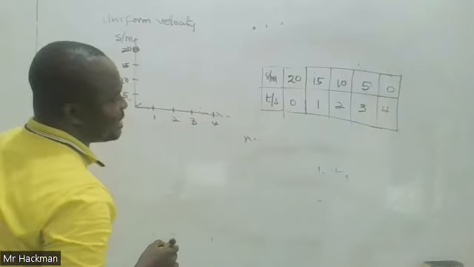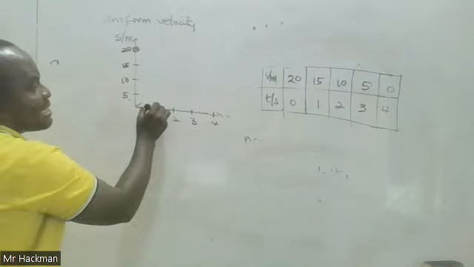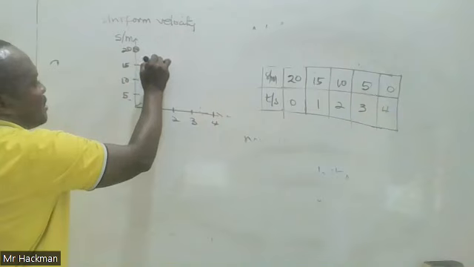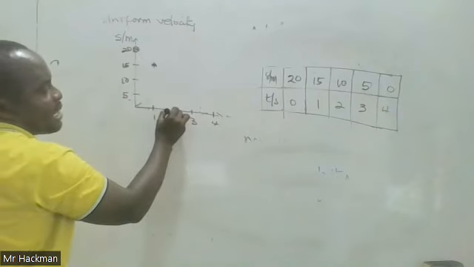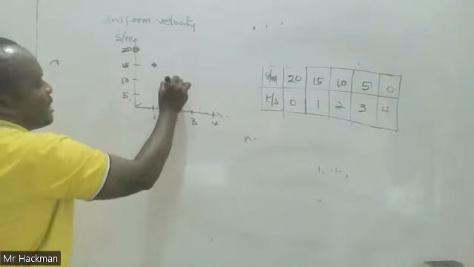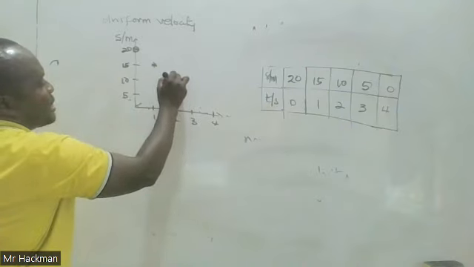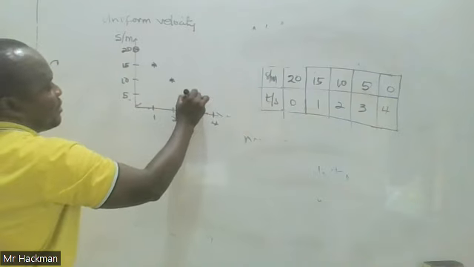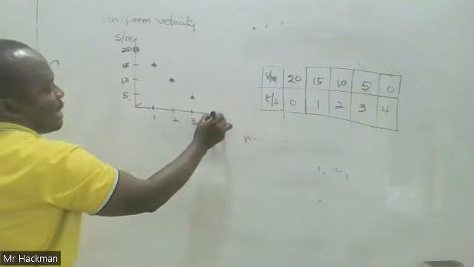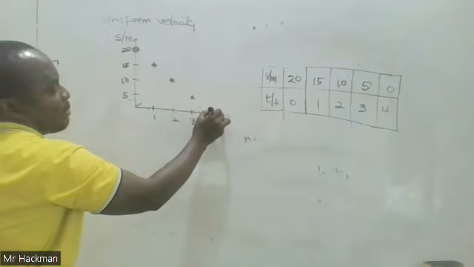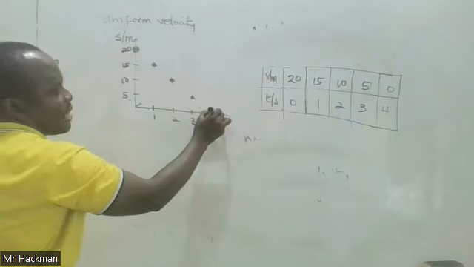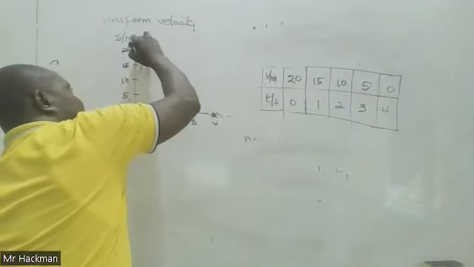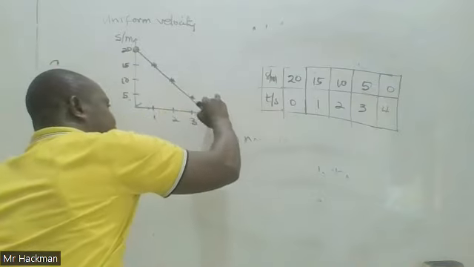At t equal to 1 second, it is 15. At t equal to 2, it is 10. At 3, we have 5. And then at t of 4 seconds, we have 0. When you plot such a graph, you have a straight line.